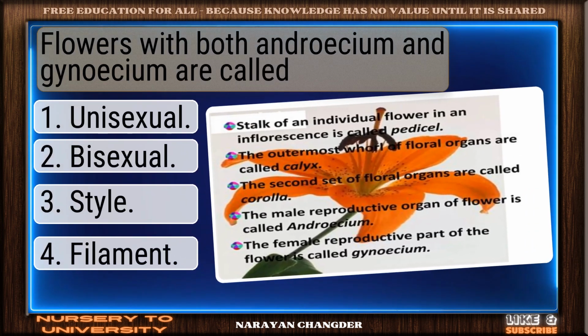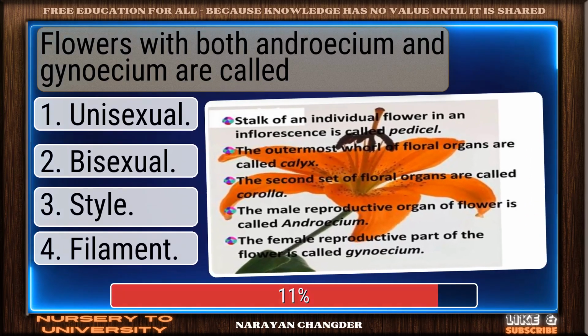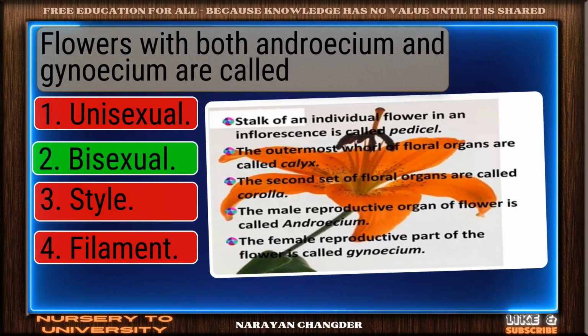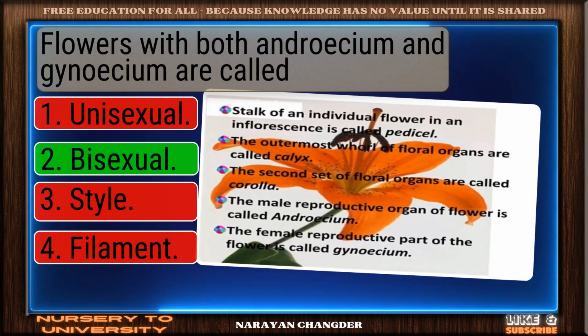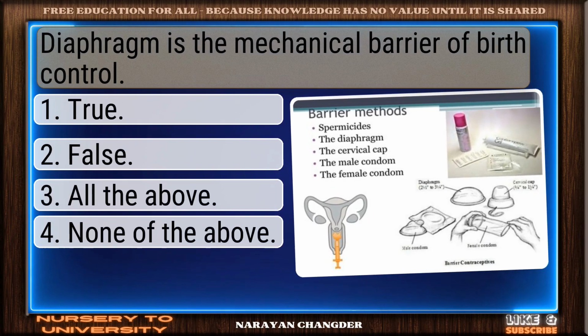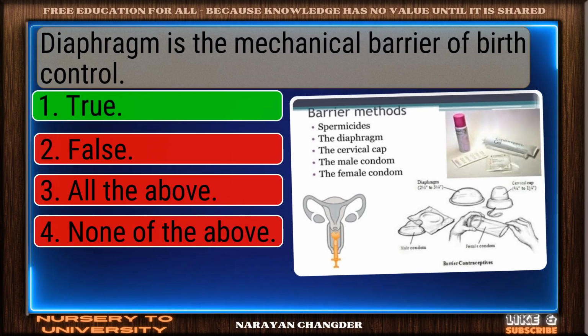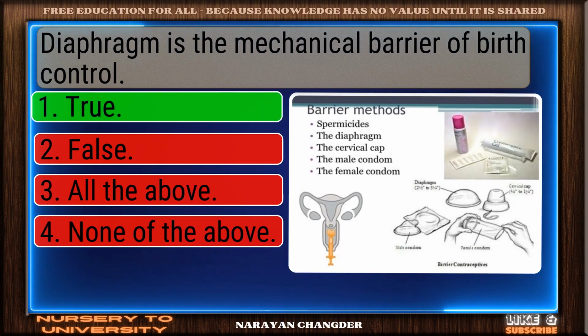Flowers with both androecium and gynoecium are called. Solid response. Bisexual is a valid choice. Diaphragm is the mechanical barrier of birth control. Nicely done. True is a solid answer.